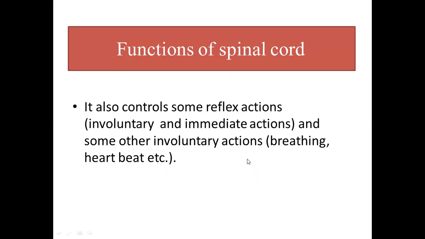So this was the end of today's topic. We have included less content in this topic because the brain is a big, lengthy topic. So I have given more time to you people so that you can memorize and understand the brain, and then comes the spinal cord. And you don't need to worry about the involuntary or reflex actions, because in our next lessons we are going to discuss those actions in detail. But still I have mentioned them so that you don't get confused about what kind of actions those are.